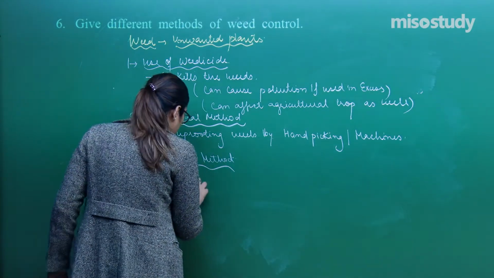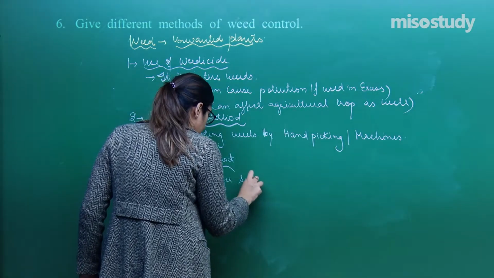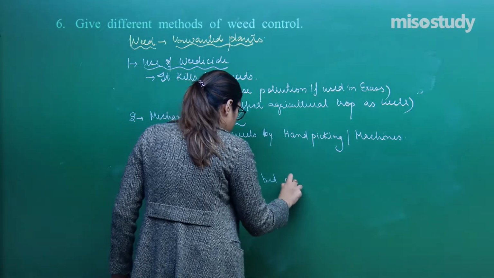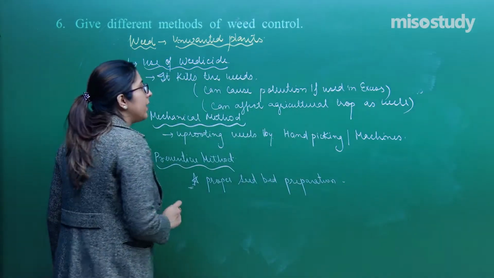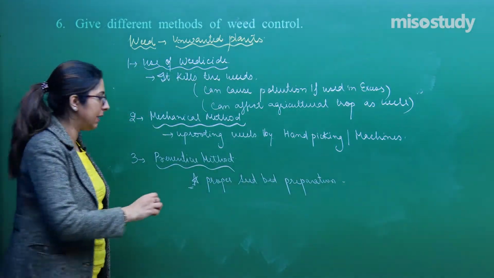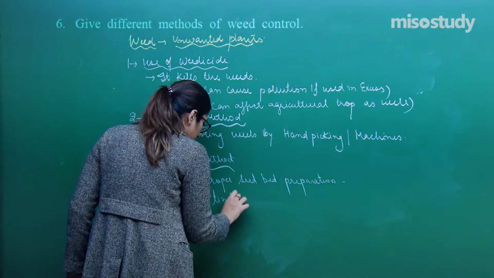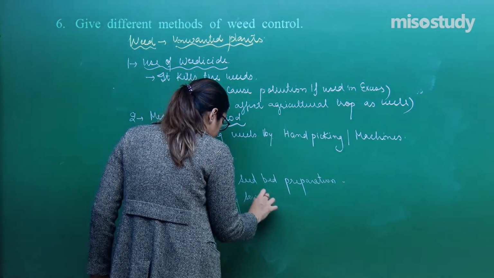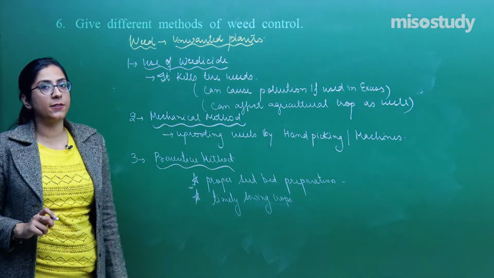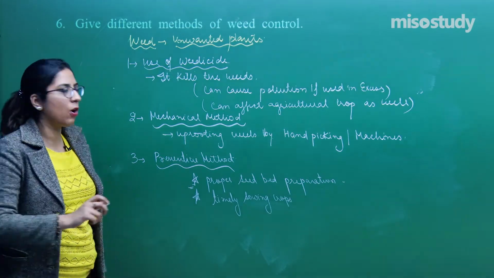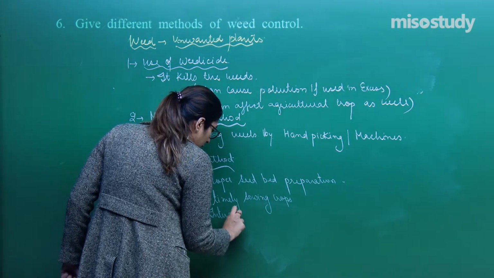So, the first point is proper seed bed preparation, right? Another thing is if we sow our crops timely. So, the next point is timely sowing of crops, right? Another thing is, as we have discussed also, the use of the intercropping method. So, the next point is intercropping.